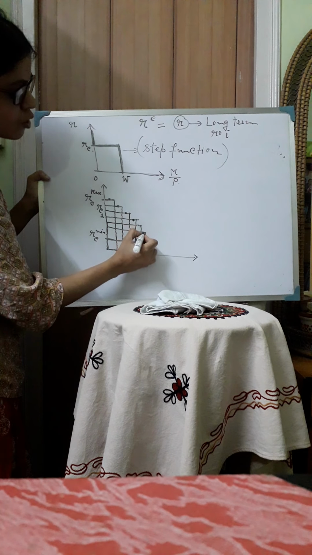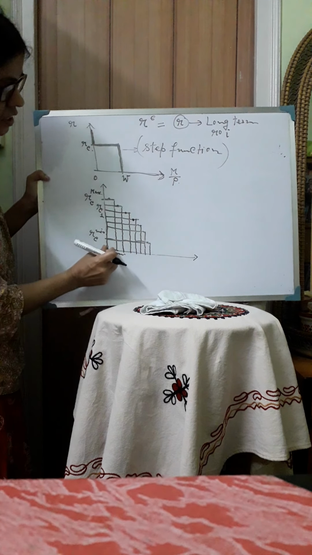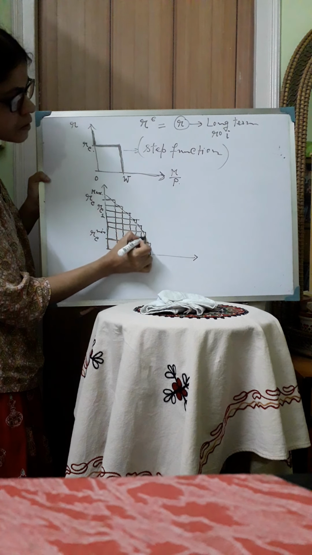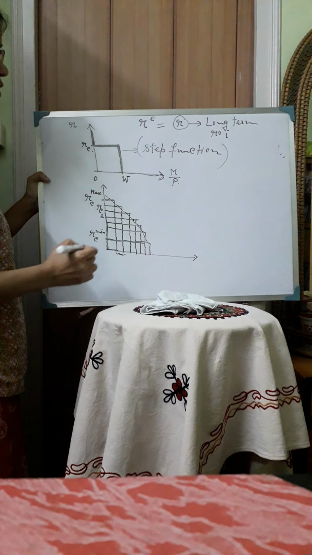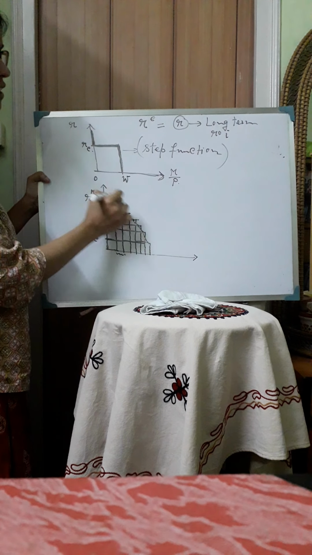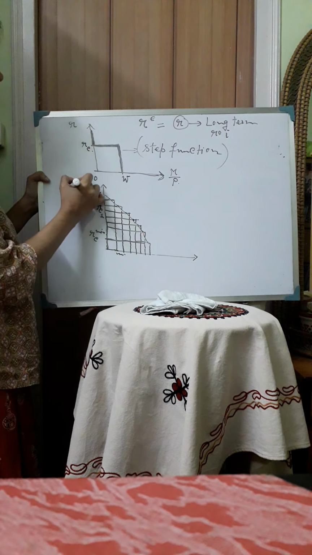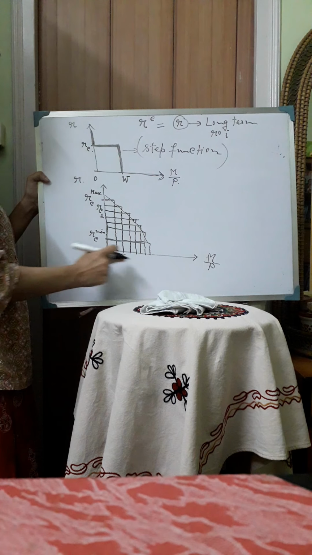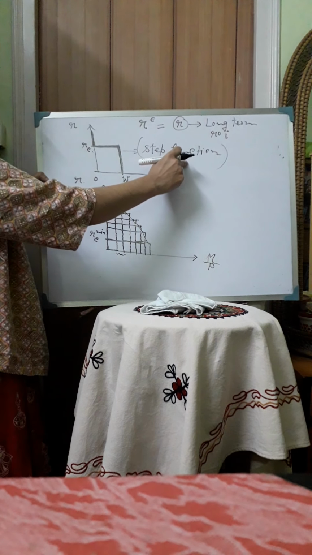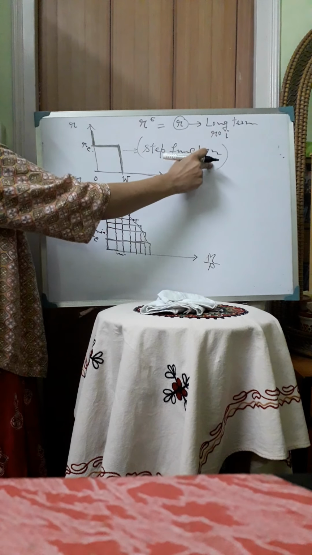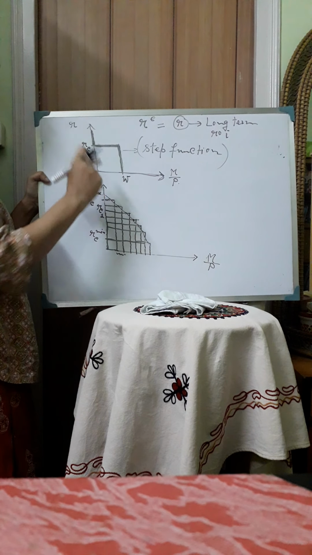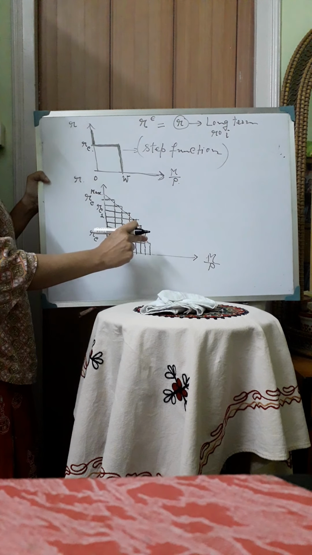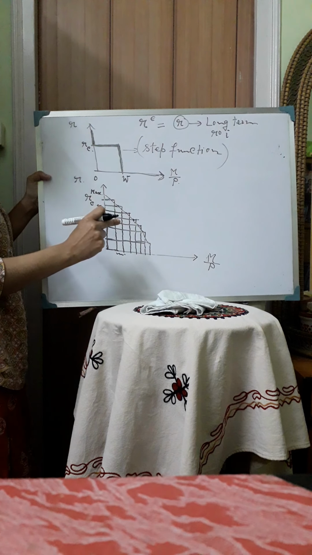And now if we join all these midpoints of different bars, then we get the aggregate demand curve for money. So this is also a negatively sloped curve. This is a smooth curve, and this shows that as the rate of interest falls, the demand for money rises. But when we are considering the individual demand curve for money, we get a step function. But when we aggregate the individual demand for money, in aggregate we get a smooth negatively sloped curve of the money demand function in the regressive expectation model.